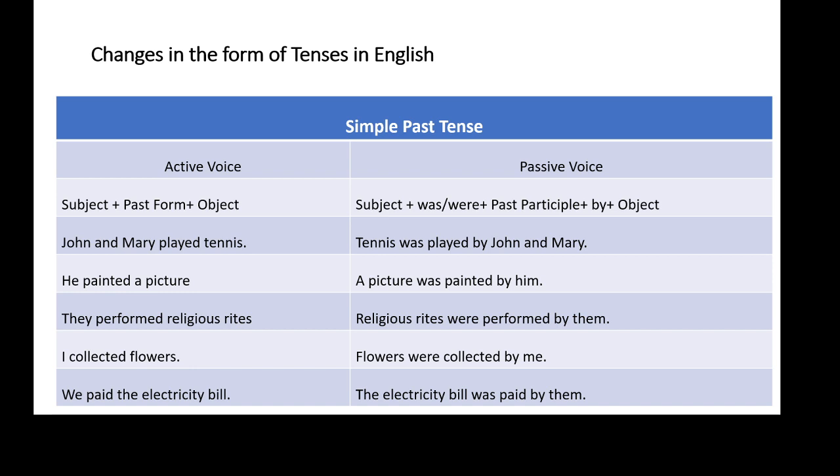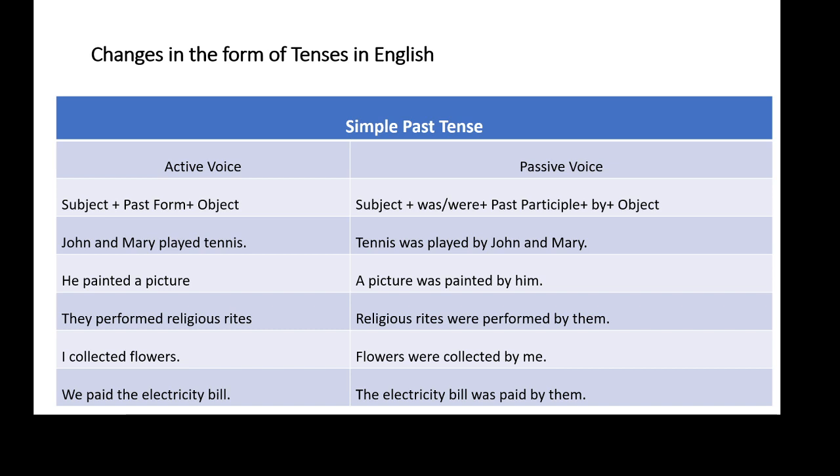So after that we have to write by, and by is followed by the subject. Here in this sentence, John and Mary are proper nouns, and we know that proper nouns remain as they are. There would not be any change in it. So the correct answer is: tennis was played by John and Mary.